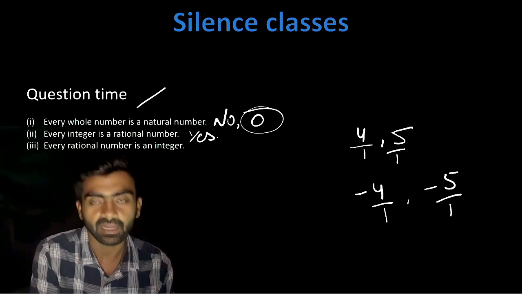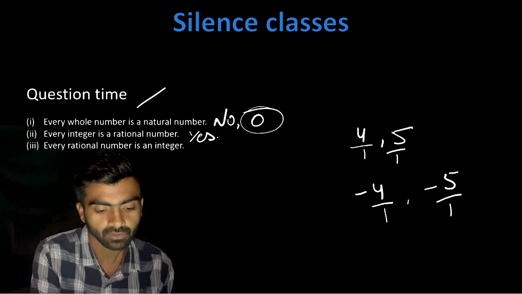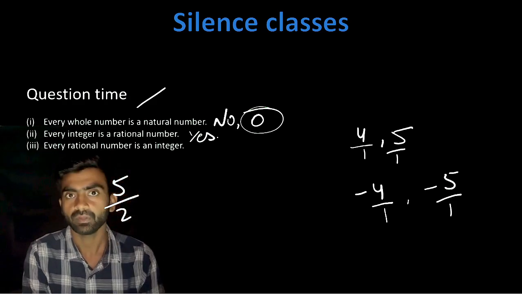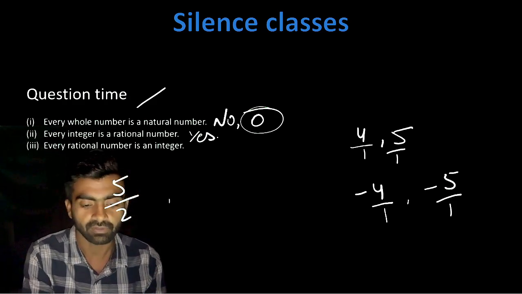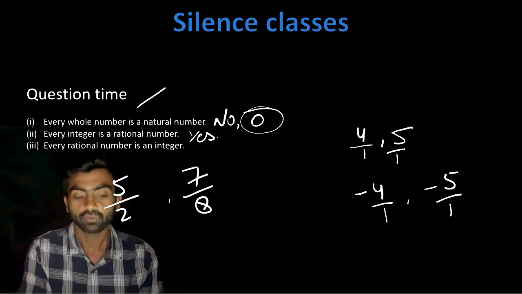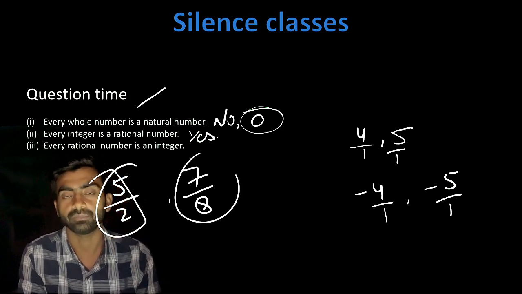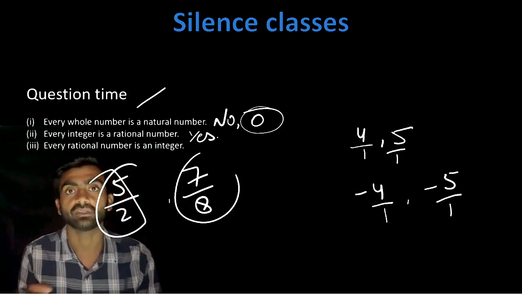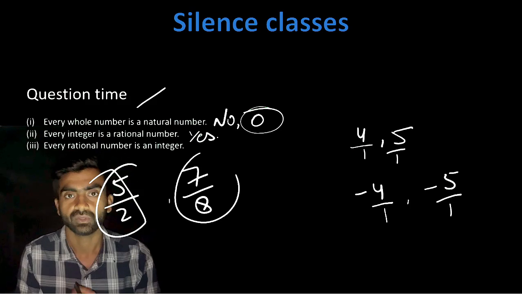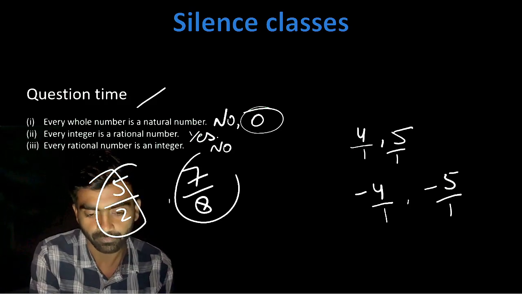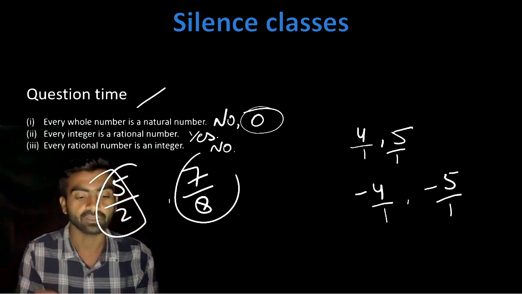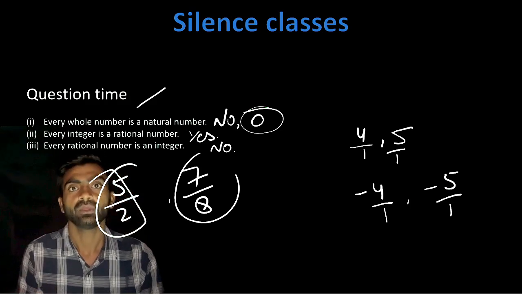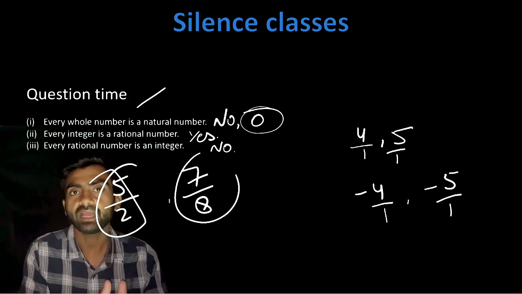Means if I write rational numbers like 5 upon 2, or 7 upon 8, and if I divide these numbers, they will come in points. Integers do not contain numbers in points, so we will write no: every rational number is not an integer. I hope you got my point why I have written it.